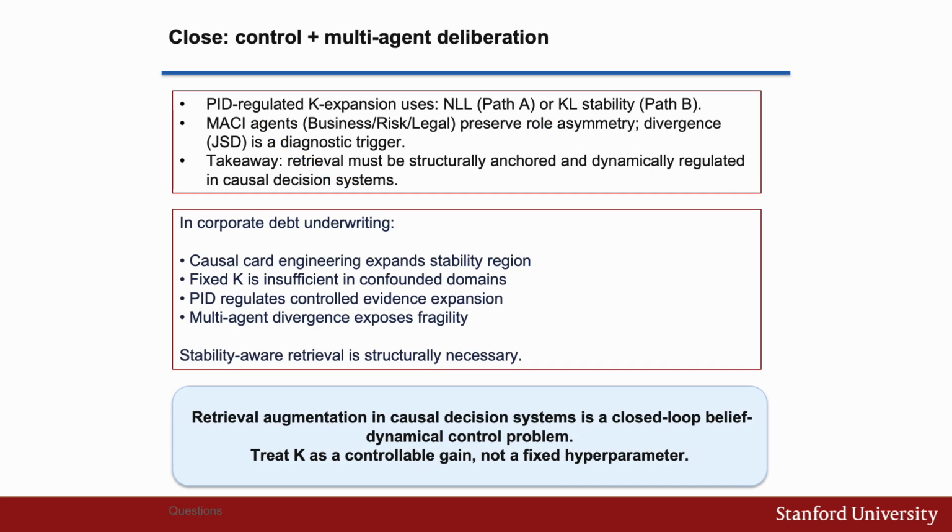So in closing, retrieval in causal decision systems is not a static augmentation layer. It is a closed-loop belief dynamical control problem. As retrieval expands, it actively reshapes the reasoning substrate the model operates over. If that substrate is purely semantic, interference accumulates and belief can collapse. Causal retrieval, on the other hand, changes its geometry, it increases structural density. So therefore, stability-aware, structurally anchored retrieval is not optional. It is probably necessary for deployable causal AI systems.